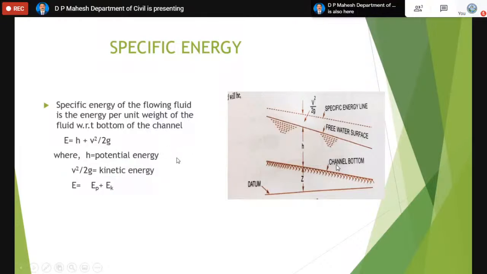Now coming to specific energy. As far as the open channel is concerned, we know that the total energy in the pipe flow, in the last session, total energy is one.